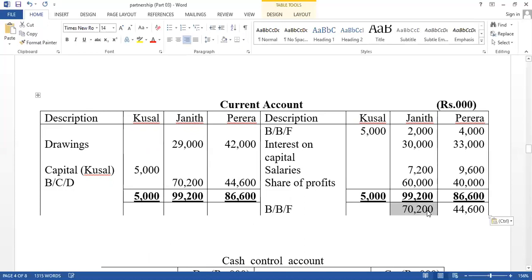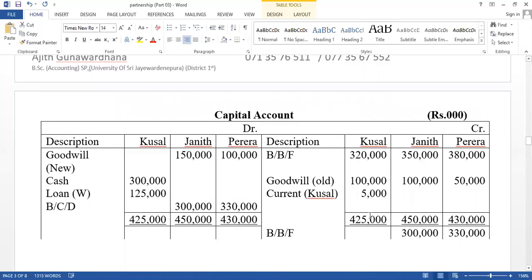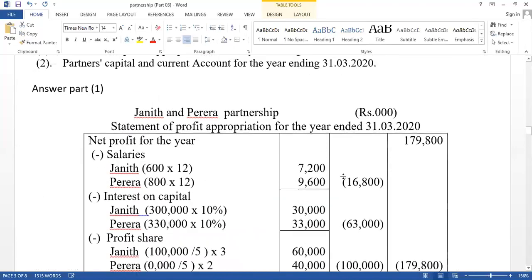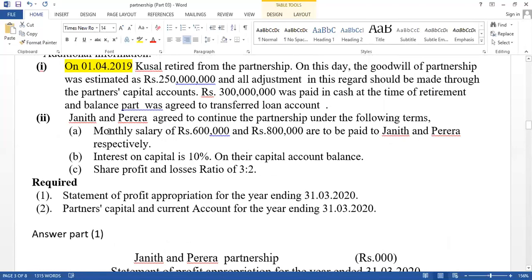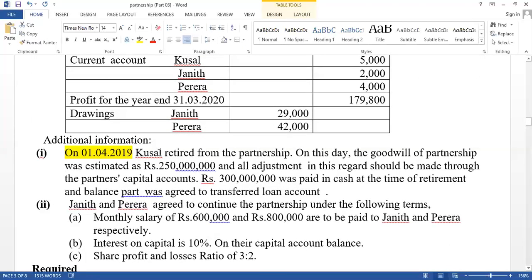Think about retirement at the beginning of the year. How to calculate equity of the retired partner, as well as how to prepare appropriation accounts, and new agreement should be applied. Think beginning of the retirement: Kusal is not available. After adjusting goodwill, equity of the retired partner can be calculated, and equity paid in cash at the time of retirement.